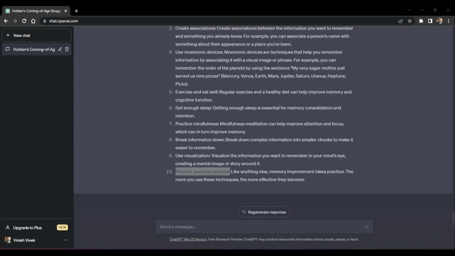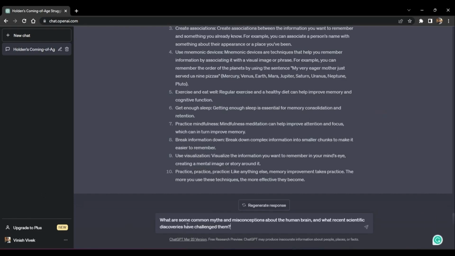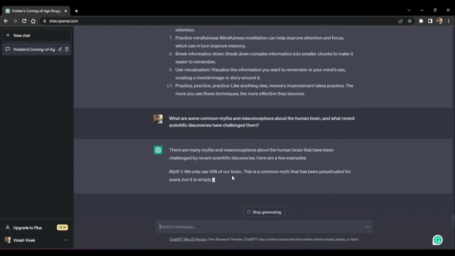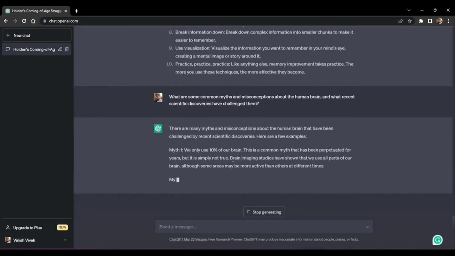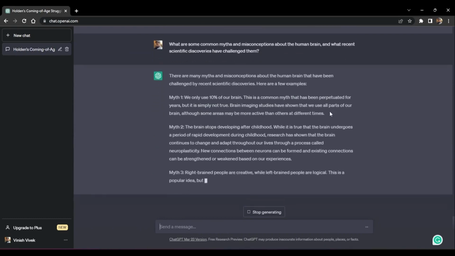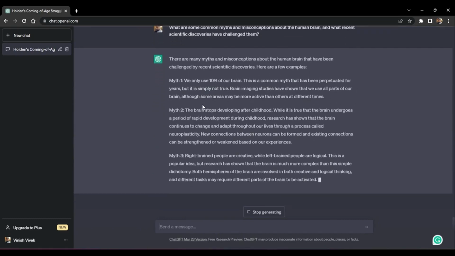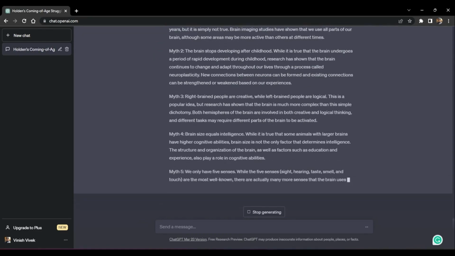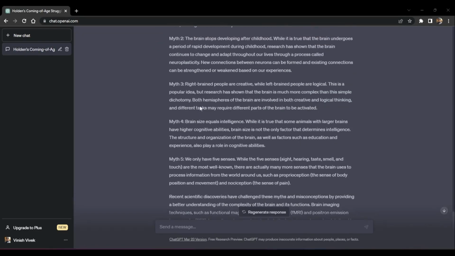At the same time, you can also use ChatGPT to ask something completely random, like what are the myths and misconceptions of the human brain, and what recent scientific discoveries have challenged them. Here are some of the myths: that we only use 10% of our brain. This is a common myth, but it is not true. It seems that brain imaging has shown that we use all parts of our brain, although some areas may be more active than the others. And these are some of the other myths.